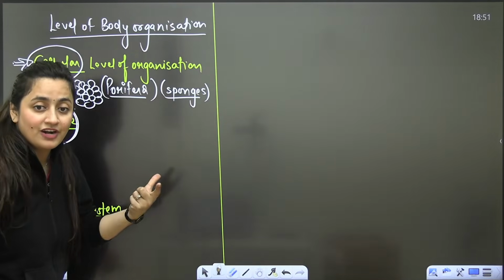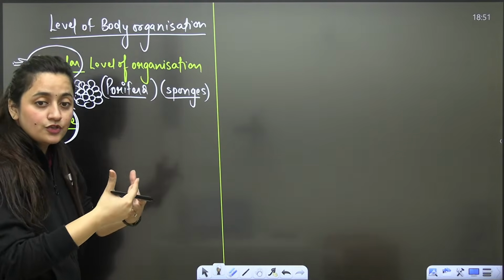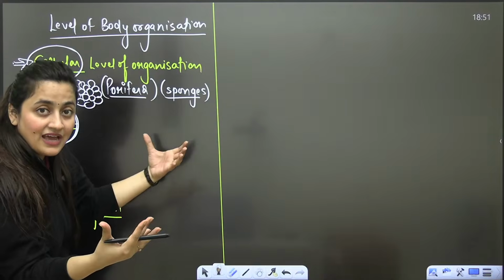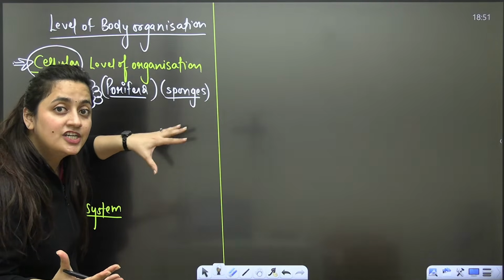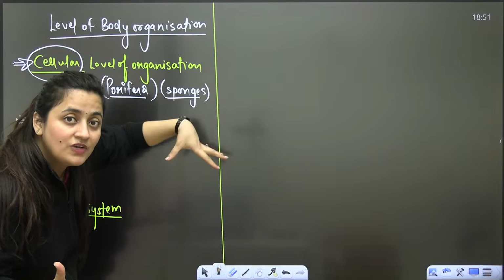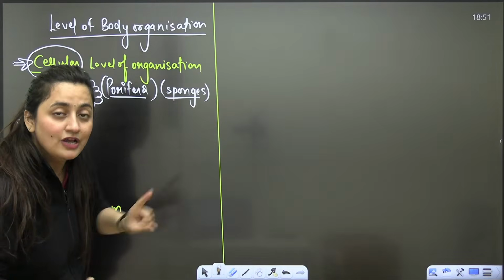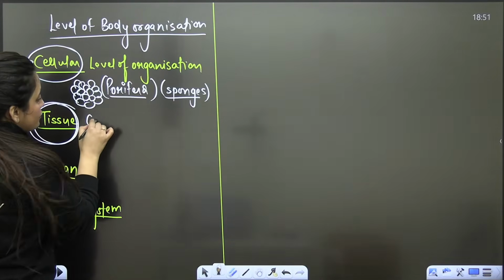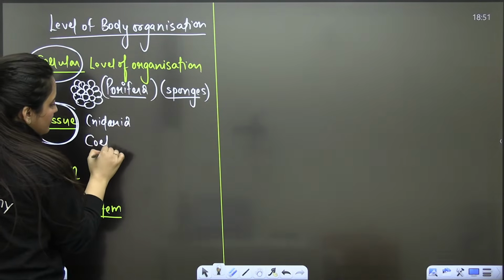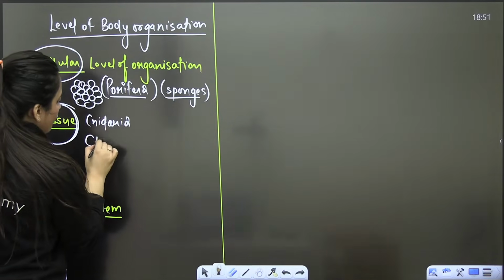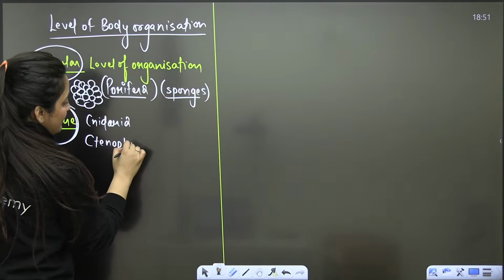Now, tissue level of organization. These cells are making tissues. Now we have the animals in which the differentiation is there at the tissue level. Cells together will form the tissue, but organs are still not there. Here you talk about phylum Cnidaria, and you are going to discuss the phylum Ctenophora, also considered a minor phylum.